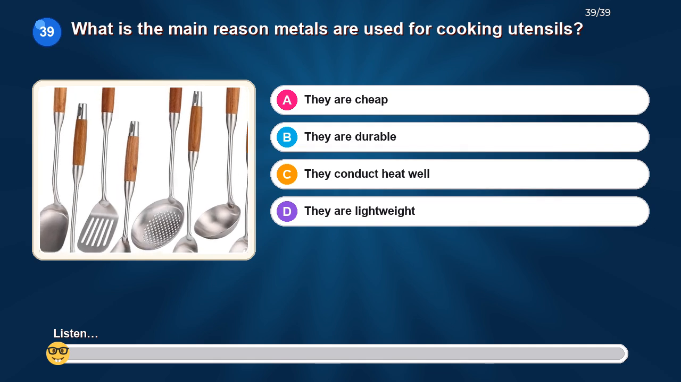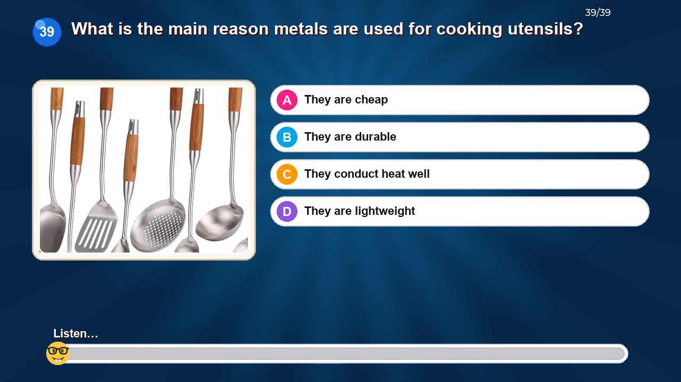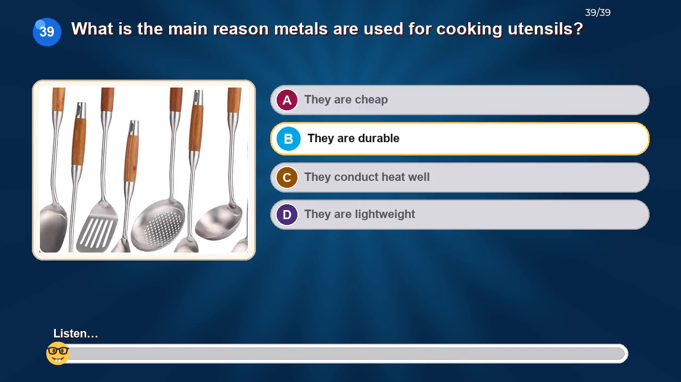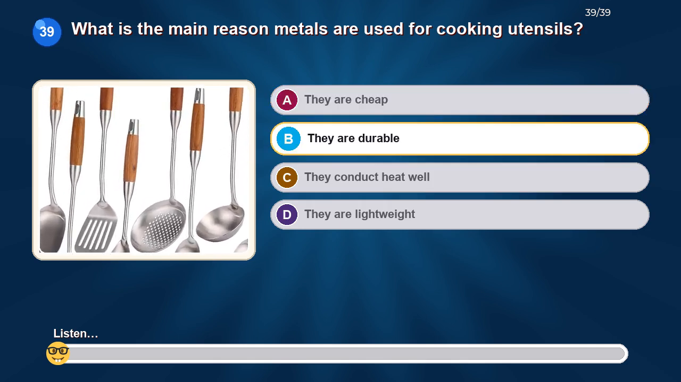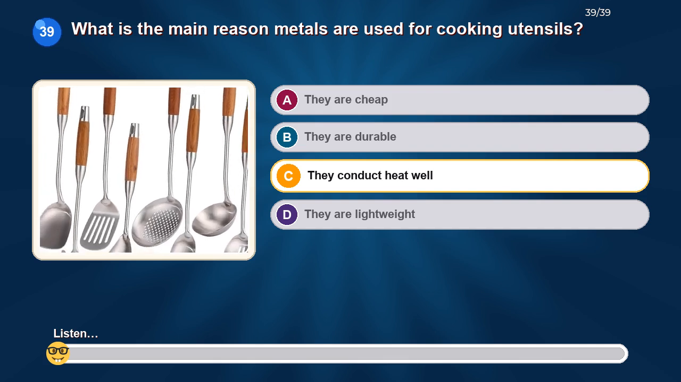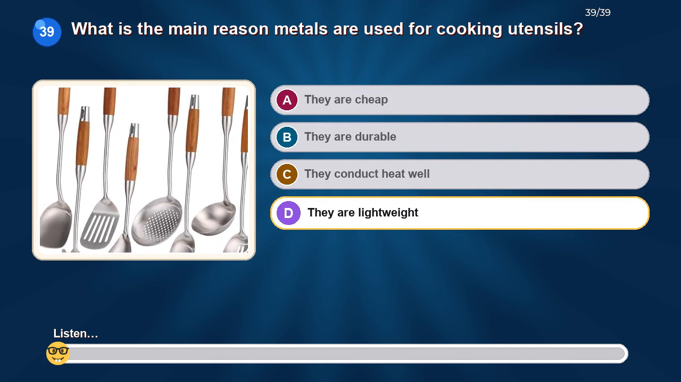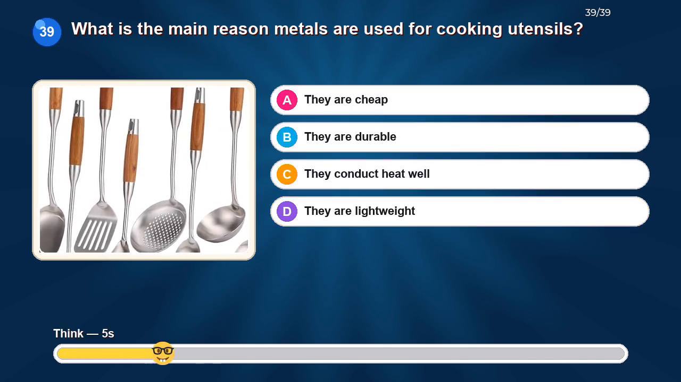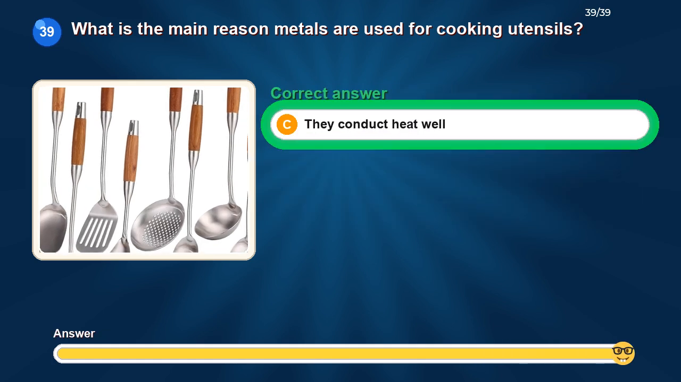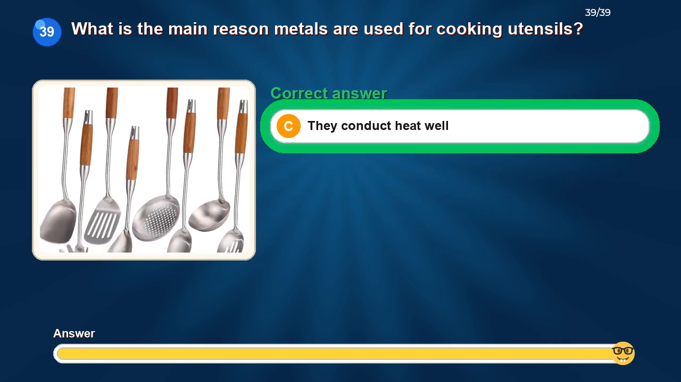What is the main reason metals are used for cooking utensils? Option A, they are cheap. Option B, they are durable. Option C, they conduct heat well. Option D, they are lightweight. The correct answer is they conduct heat well.